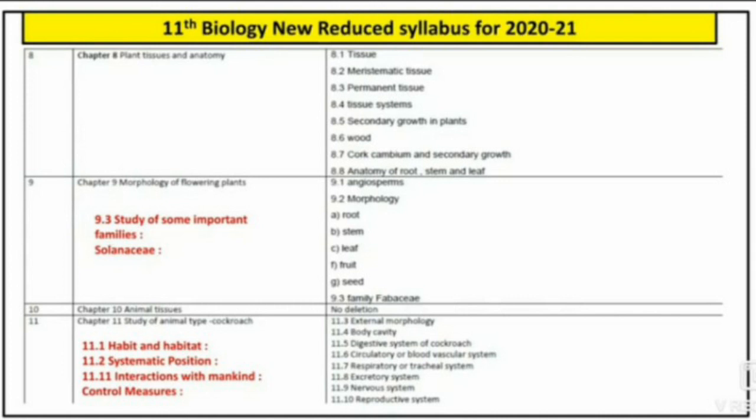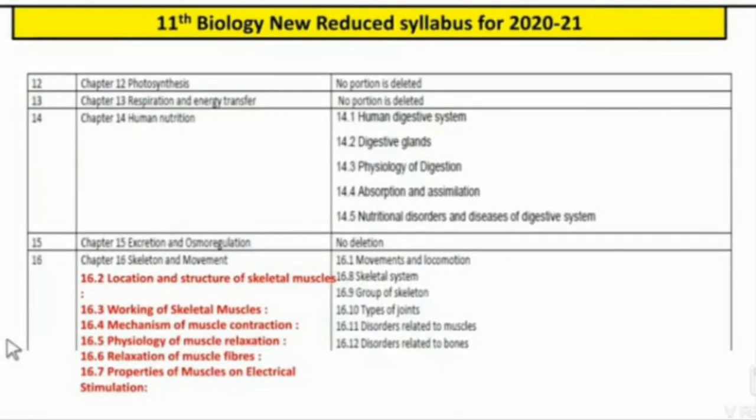The deleted points from this chapter are point 11.3 external morphology, 11.4 body cavity, 11.5 digestive system of cockroach, 11.6 circulatory or blood vascular system, 11.7 respiratory or tracheal system, 11.8 excretory system, 11.9 nervous system and 11.10 reproductive system. Our next chapter is chapter number 12, photosynthesis.